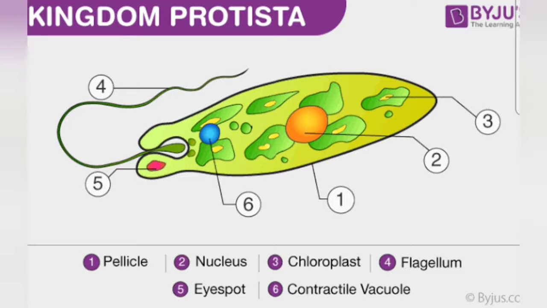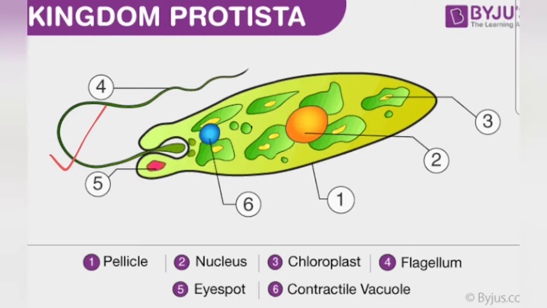Clear? Now the second point in your book: like animals, they can move their body parts and move from place to place. They move with the help of this particular organ, which is written here, flagellum, or basically flagellum is the singular form of flagella. So they may have flagella, which is this long whip-like structure, or cilia may also be present, which are small hair-like structures present all over the body. Or they might have pseudopodia as well, which is found in amoeba. We will talk about amoeba in detail, and there you will get to see what pseudopodia is.